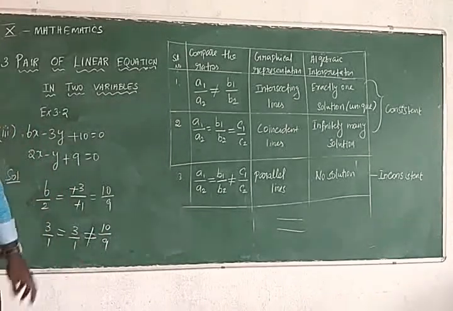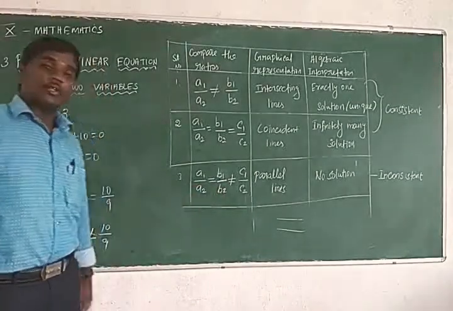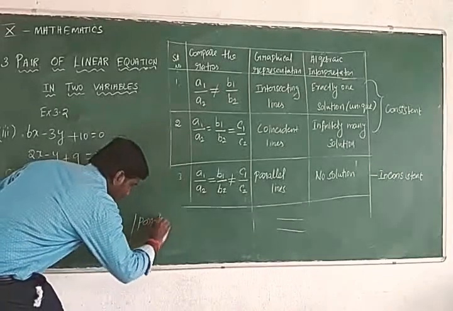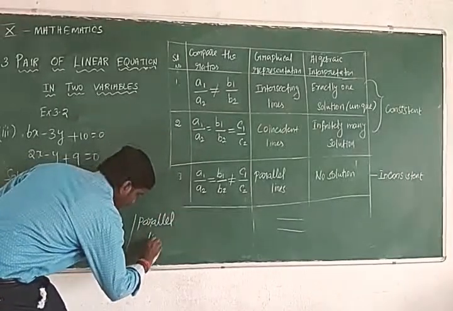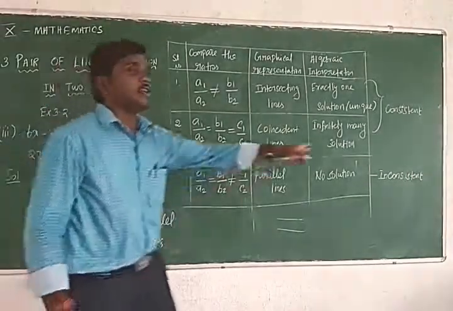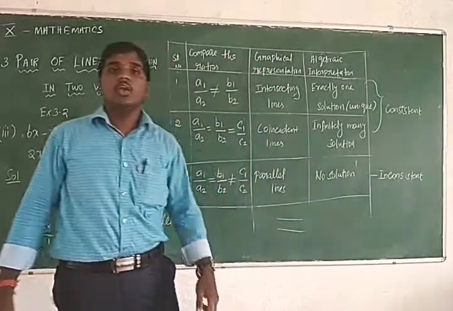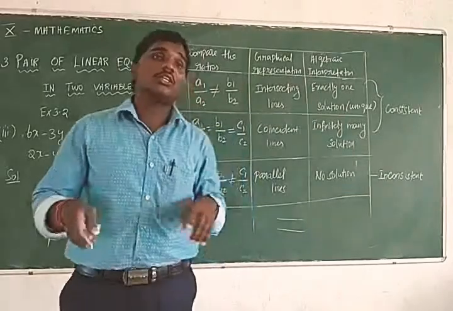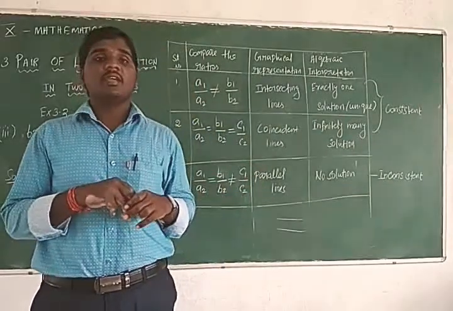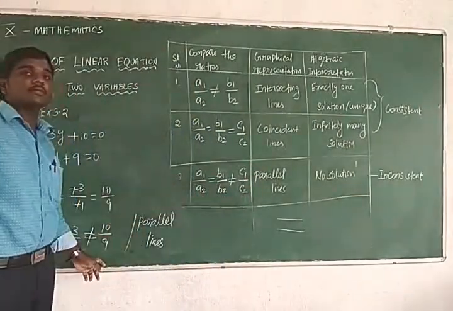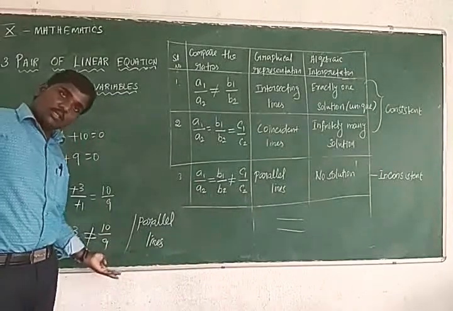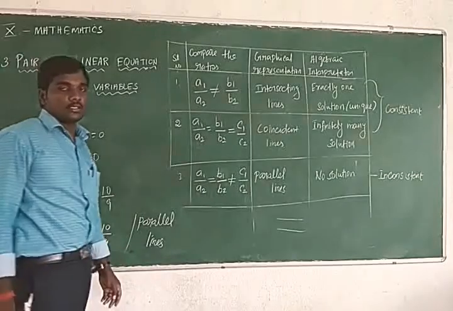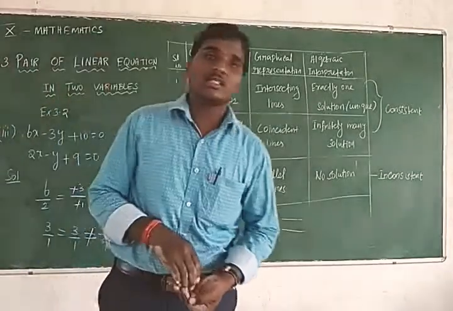Which condition is satisfied here? The last one: parallel lines. For parallel lines, what is the solution type? No solution. Is it consistent or inconsistent? Inconsistent. So the three answers we can give: they are parallel lines, there is no solution, and it is inconsistent.